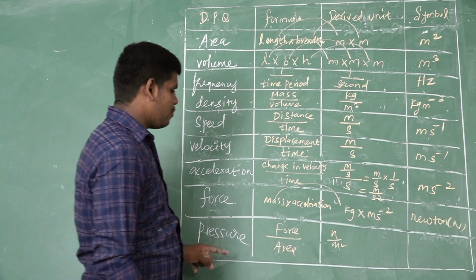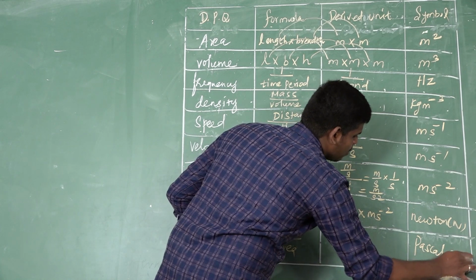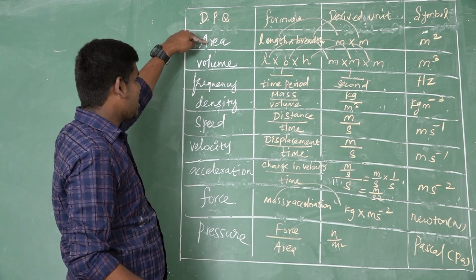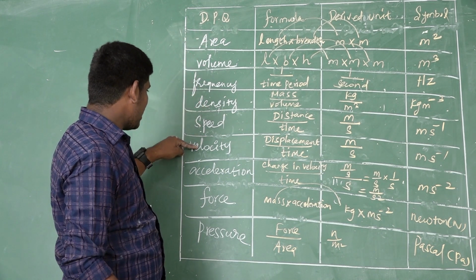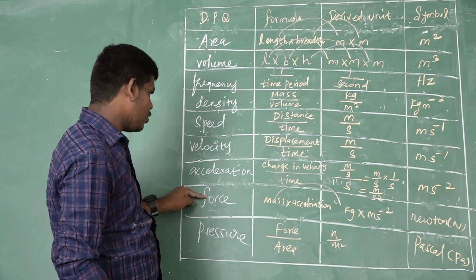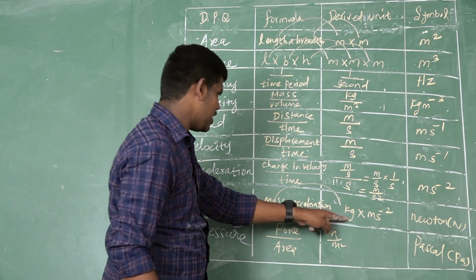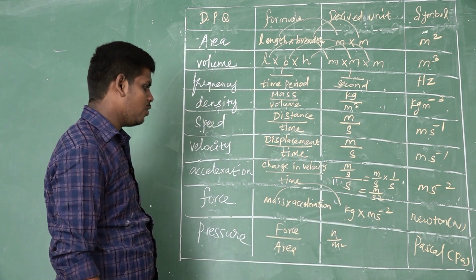The symbol of pressure is Pascal, that is denoted by Pa. These are the derived physical quantities: area, volume, frequency, density, speed, velocity, acceleration, force and pressure. So already we gave force is equal to kg multiply meter second power minus 2. Okay, are you understood?